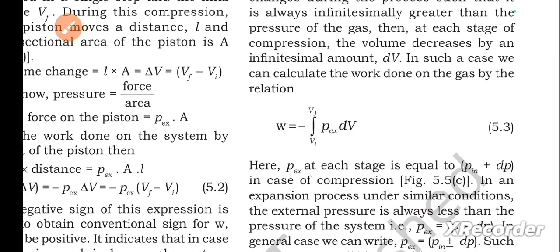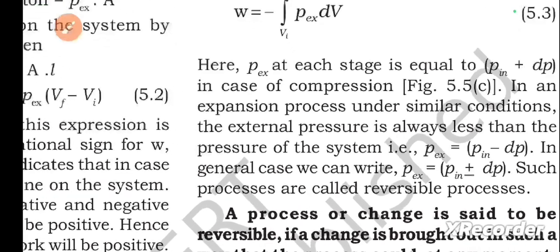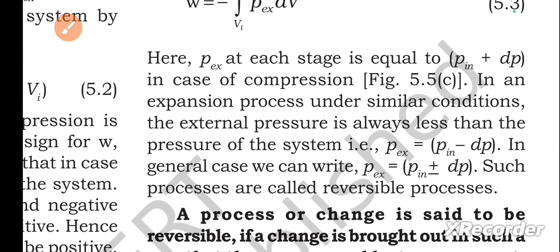Here, Pex at each stage is equal to Pin plus dP in case of compression. In an expansion process under similar conditions, the external pressure is always less than the pressure of the system. That is, Pex equals Pin minus dP. In general, we can write Pex equals Pin plus or minus dP. Such processes are called reversible processes.